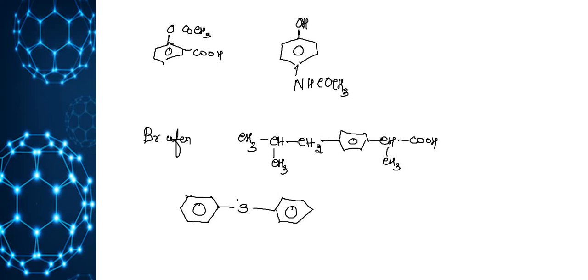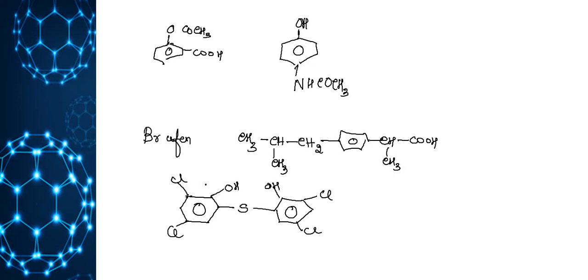Here is an OH group, here is an OH group, and here Cl. Okay, this is one of the antiseptics, which is generally added to medicated soaps to reduce the odor produced by bacterial decomposition of organic matter on skin.